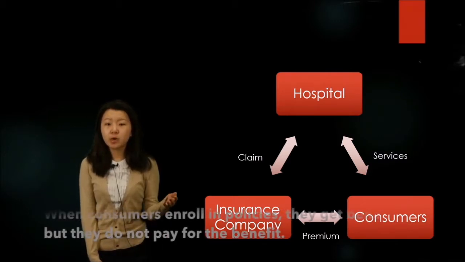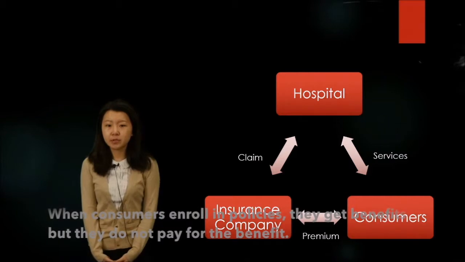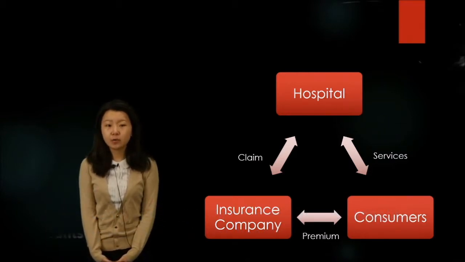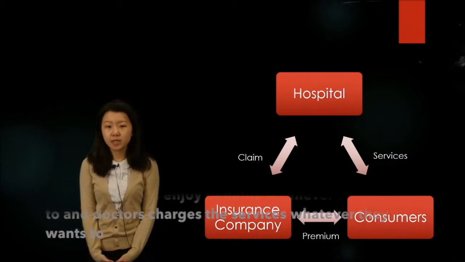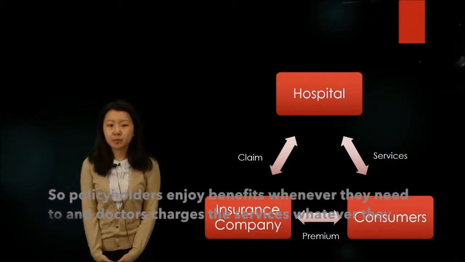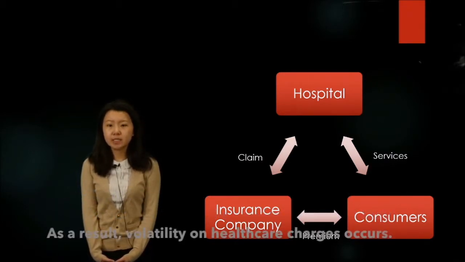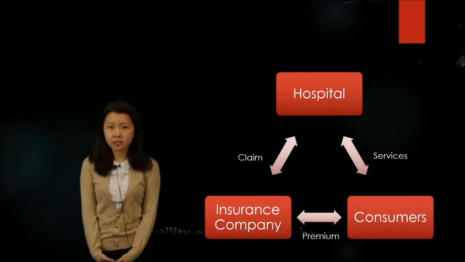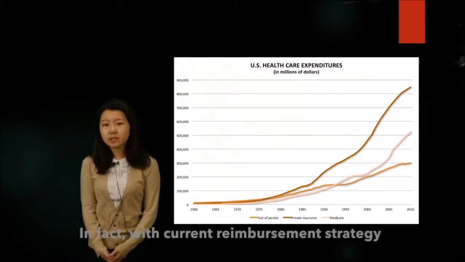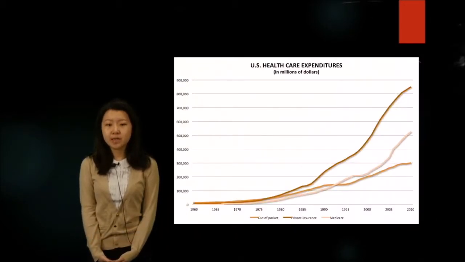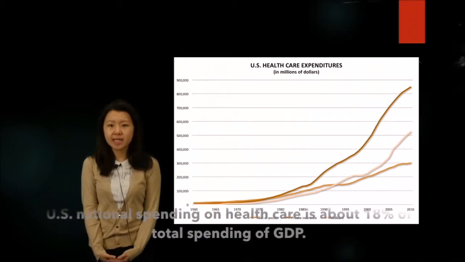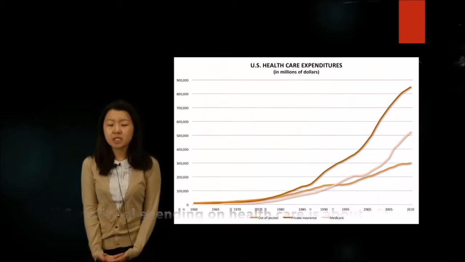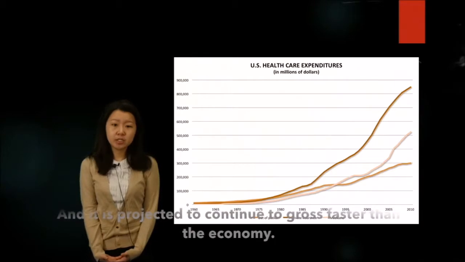When consumers enroll in policies, they get benefits, but they do not pay for the benefits. So policyholders enjoy benefits whenever they need to, and doctors charge for the services whatever they want to. As a result, volatility in healthcare charges occurs. In fact, with the current reimbursement strategy, U.S. national spending on healthcare is about 18% of total GDP and is projected to continue to grow faster